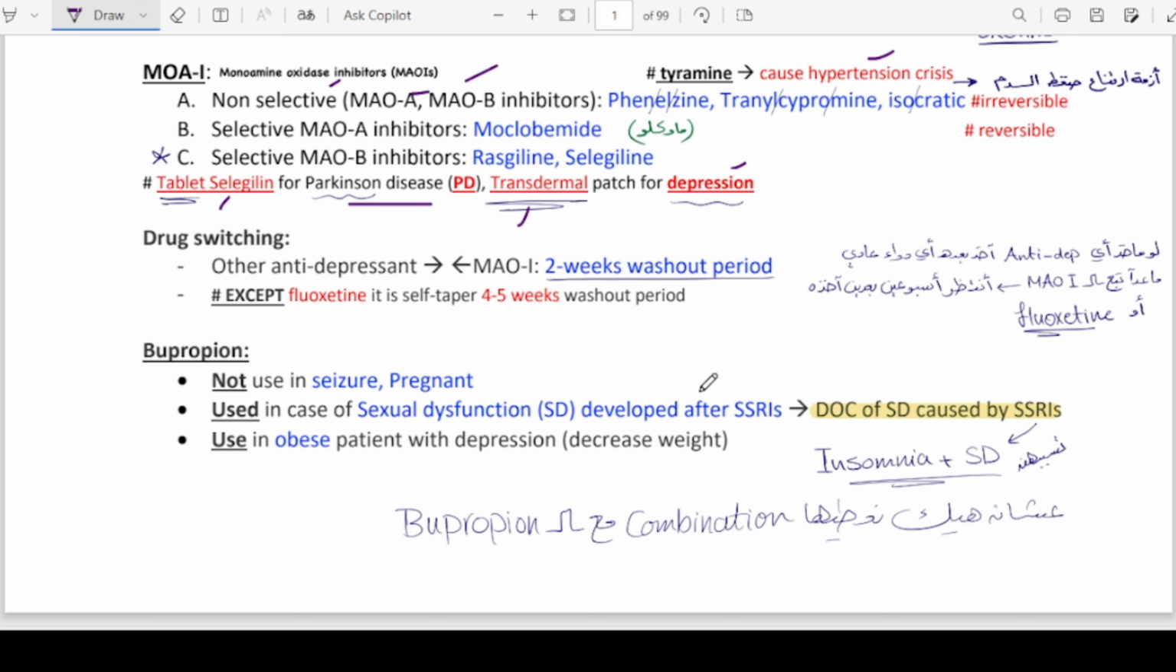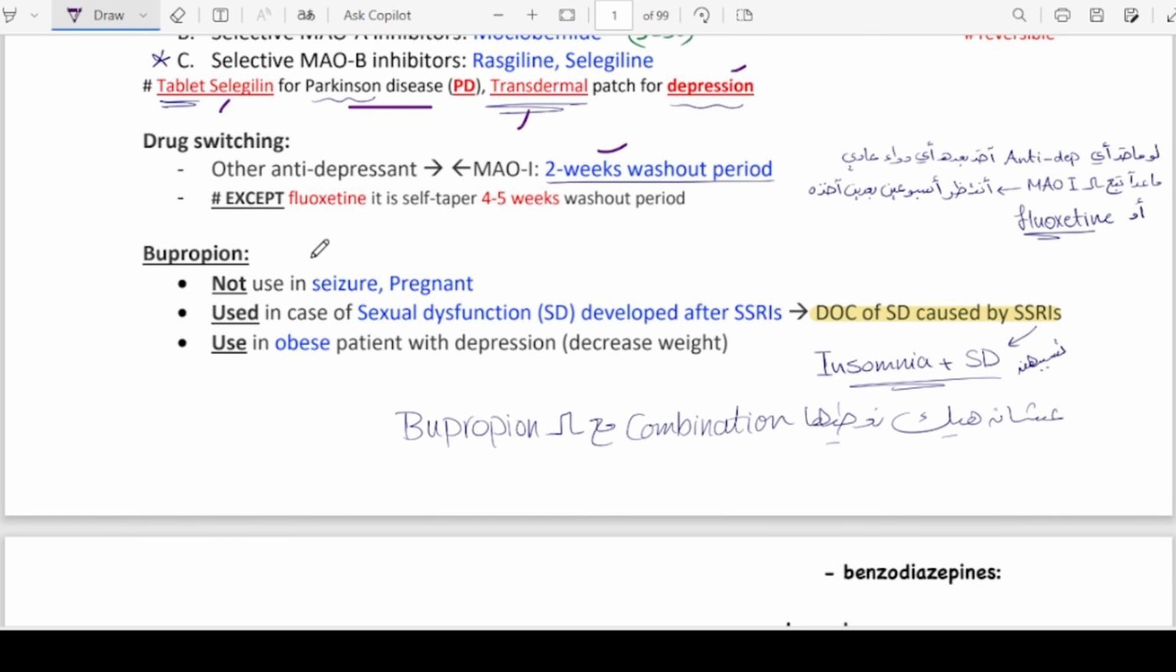So what is the time period between them? What should be their washout period? So for other antidepressants, such as MAO inhibitors, the washout period can be 2 weeks, except fluoxetine. So that's the main question here.